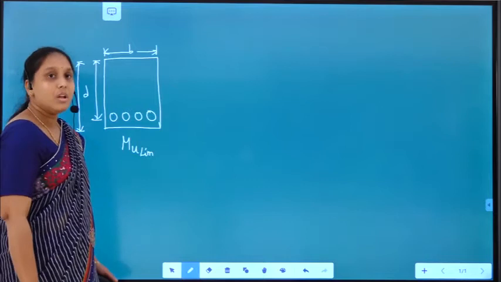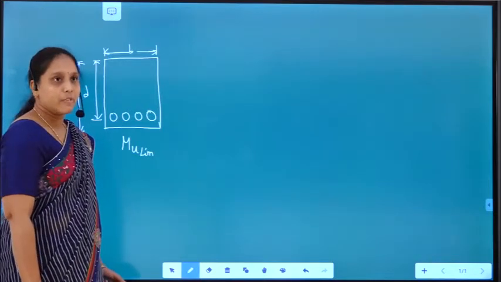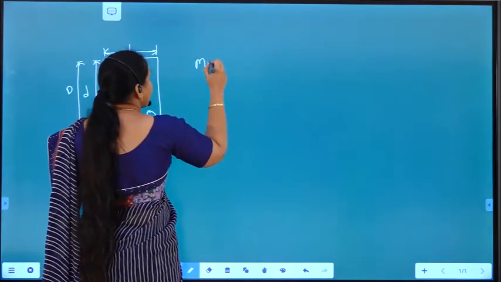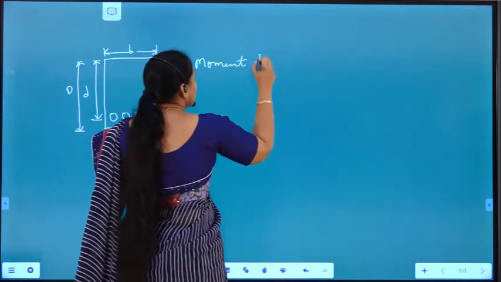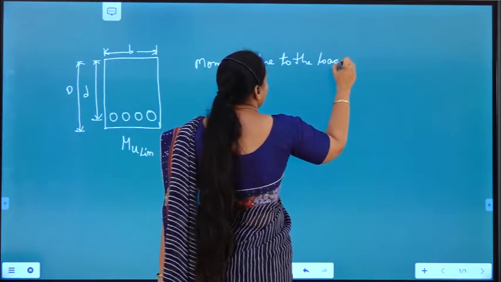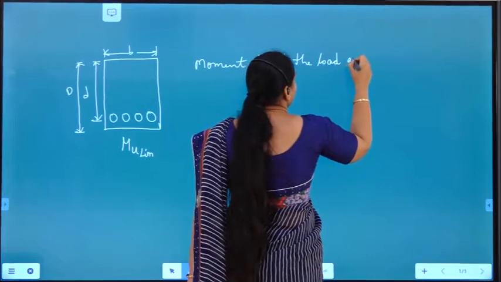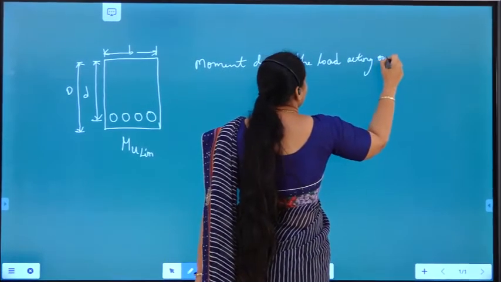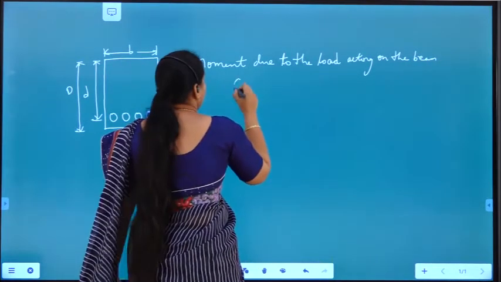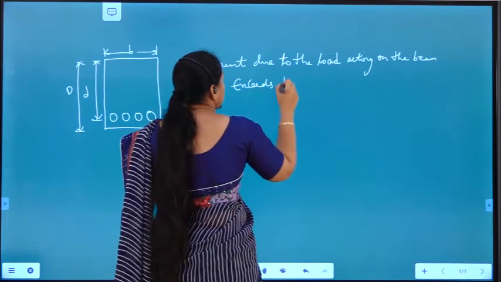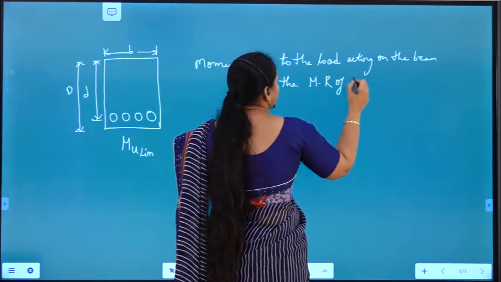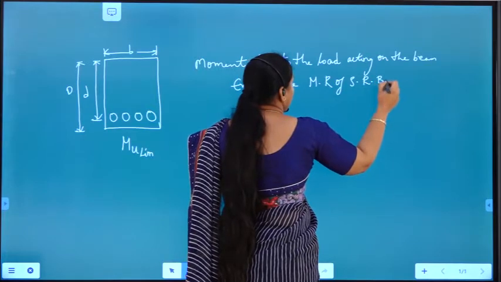So when we have to design a doubly reinforced beam, the moment due to the load acting on the beam exceeds the moment of resistance of the singly reinforced beam.